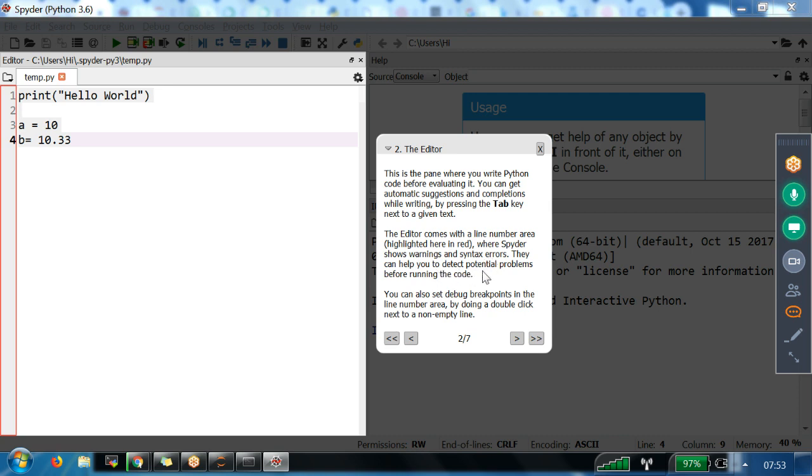They can help you to detect potential problems before running the code. While you're typing itself, you come to understand whether the syntax is right or wrong. You can also set debug breakpoints in the line number area. If you double click on this one, that will be a breakpoint.